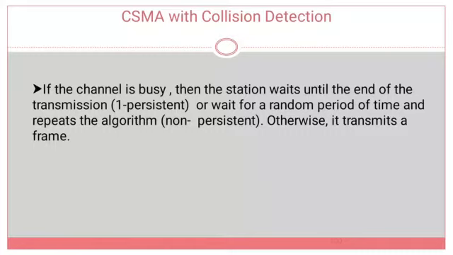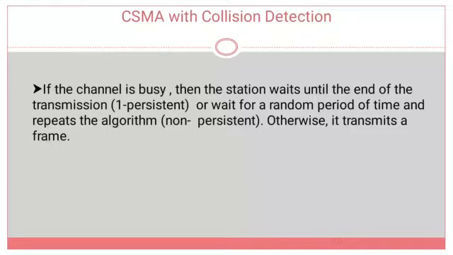So this is nothing but one-persistent CSMA. Whenever the channel is idle, it will start transmitting the packet with a probability of 1. That's why we call it one-persistent CSMA. Or it waits for a random period of time and repeats the algorithm. Otherwise it transmits a frame.